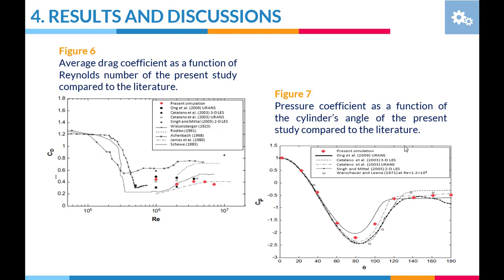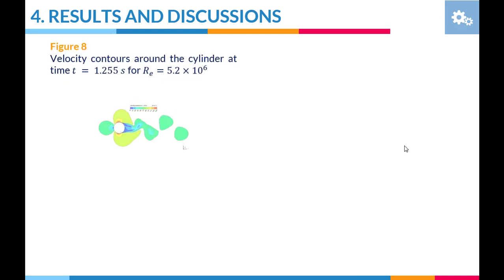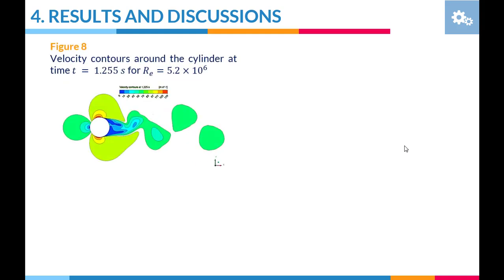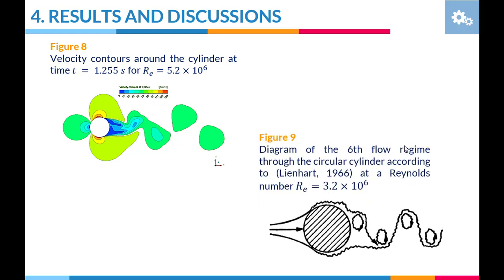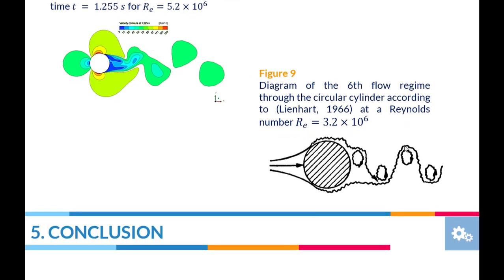This can be justified by the difficulty of modeling the turbulence in areas which have a strong variation in the pressure gradient. Figure 8 shows the velocity contour around the cylinder at a time of 1.255 seconds for a Reynolds number of 5.2 10 power 6. It seems that the current model is able to produce the periodic vortices qualitatively according to the 6 turbulence regimes described by Linhart in Figure 9.